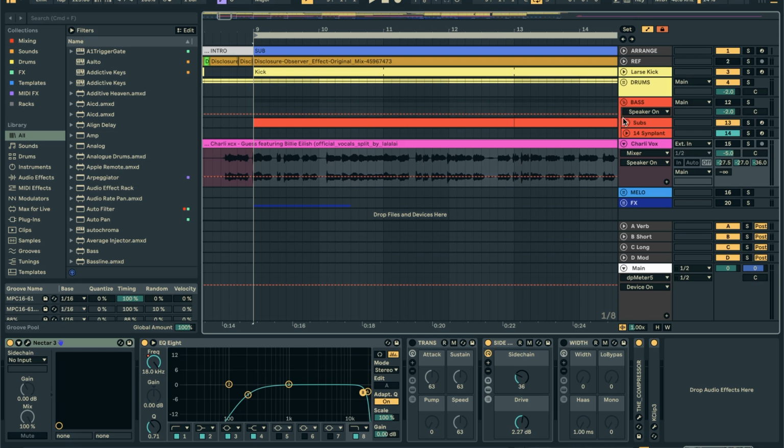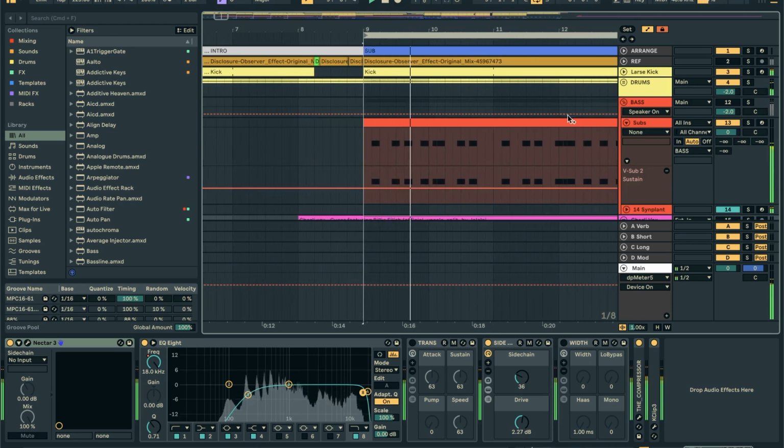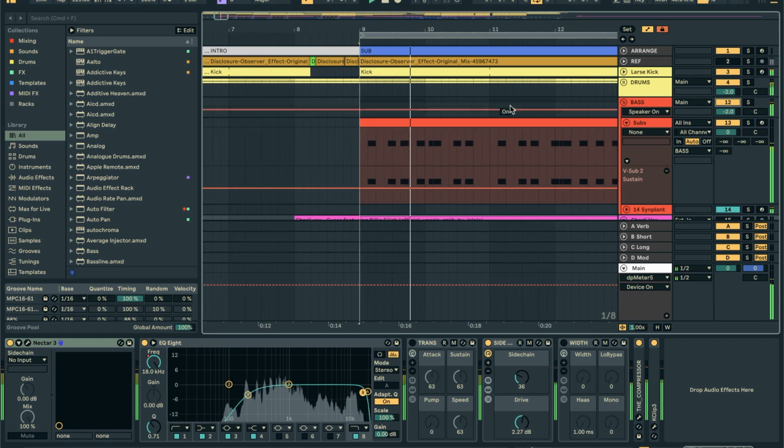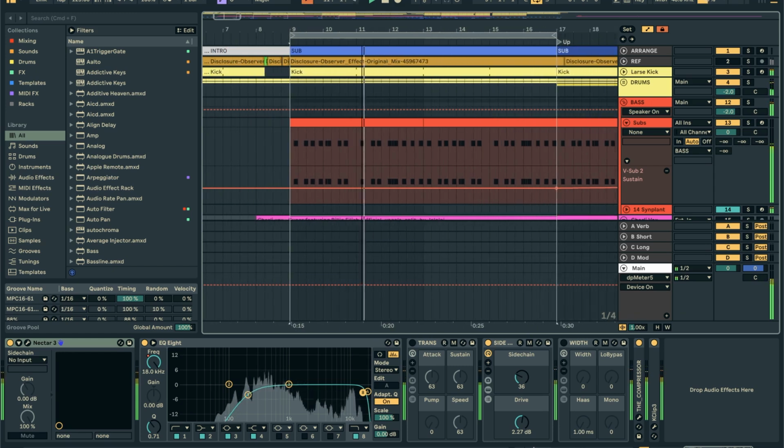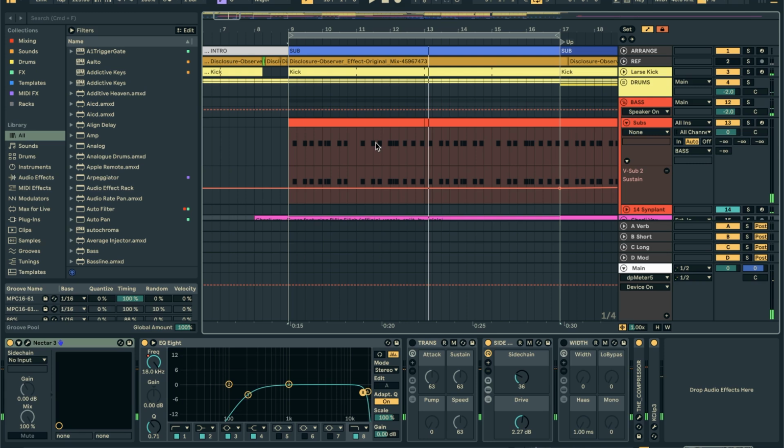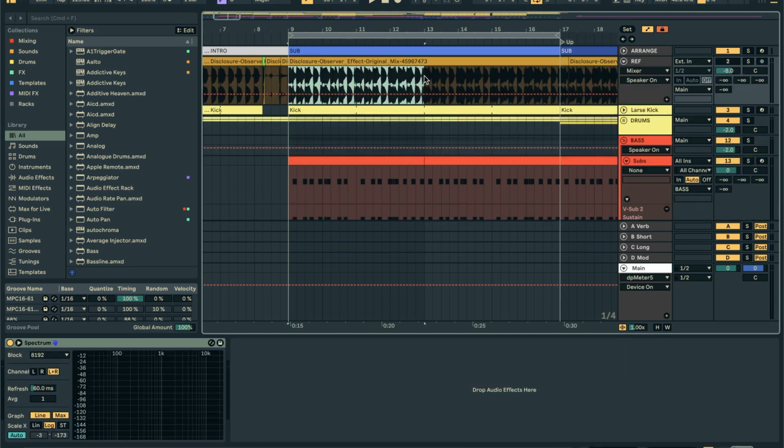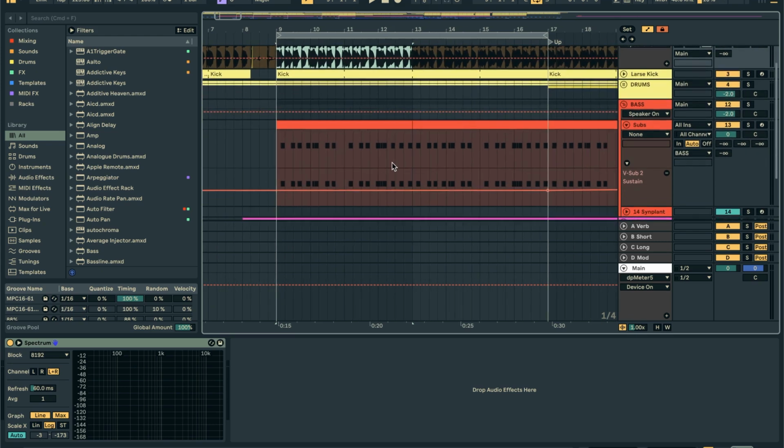So let's have a listen to the bass that we added here. Let me turn it on. So let's listen to it. And so for the pattern, what I did was the audio to MIDI conversion trick. Basically you can grab a slice of the song where the bass is playing by itself, drag it into a MIDI clip, and it'll do its best to convert that audio to MIDI. If you want to see a look at that in more detail, there is a bass grouping system video in that playlist that I mentioned, which is in the description, that goes into more detail of how that works, as well as this whole bass system that I have here.